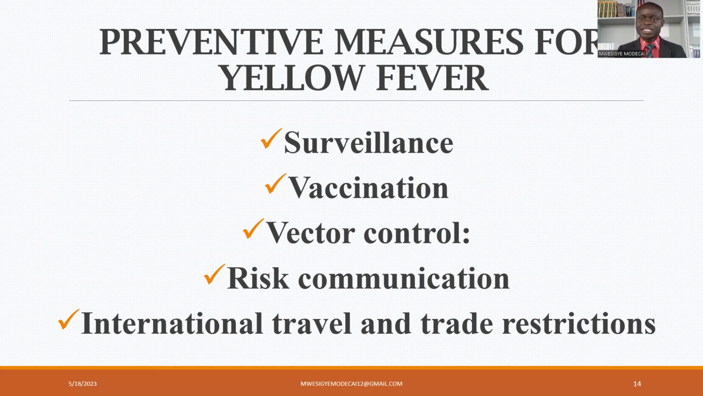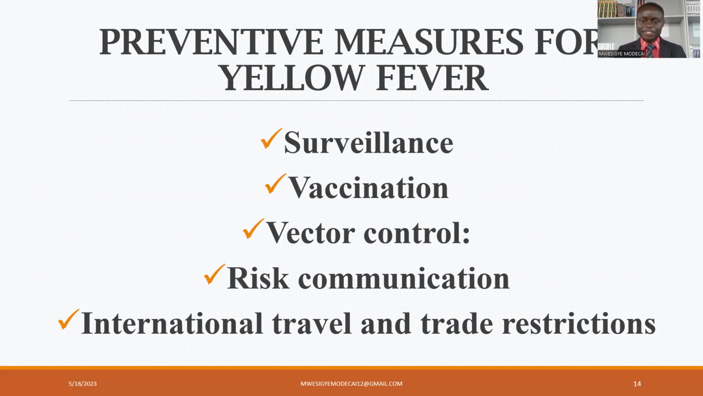We have seen that mosquitoes are the ones that are spreading this yellow fever. So when you talk about vector control, it simply means you are going to find a way to eliminate these mosquitoes so that they should not carry this yellow fever to humans. Then another thing that you're going to do in prevention is risk communication.